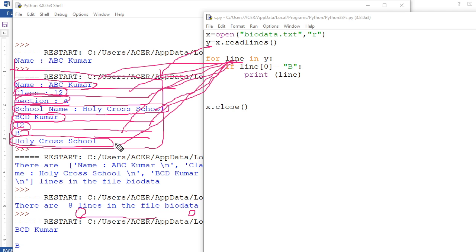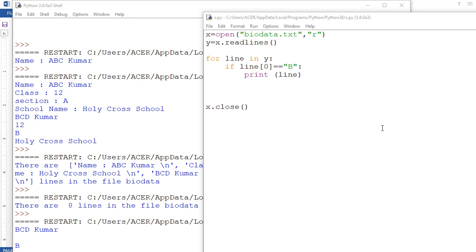See my drawing, I hope you can understand. Here what we did, line at index 0. Index 0 is the first one, where B is coming, so it is going to print. Again B is coming here, that it is going to print. Are you getting me? So understand by drawing. You got clear?